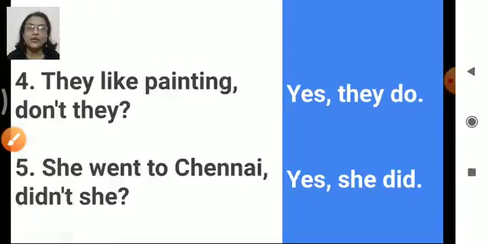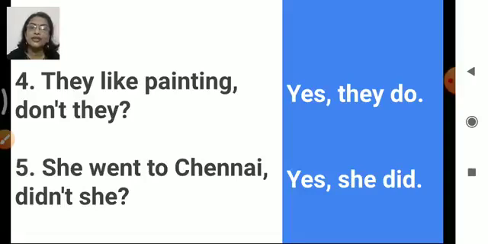The fourth one. They like painting, don't they? So our answer is yes, they do. Right? We have removed the not part from here. Fifth one. She went to Chennai, didn't she? Again, we have the answer. Yes, comma, she did. Right? Past tense. She did. She went to Chennai.